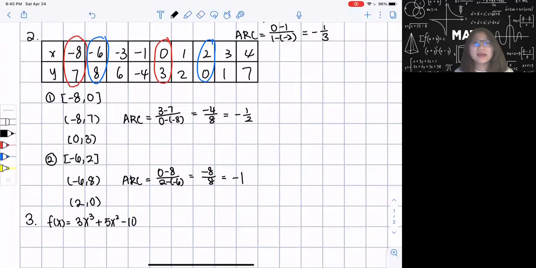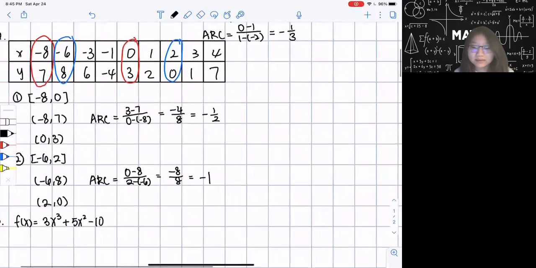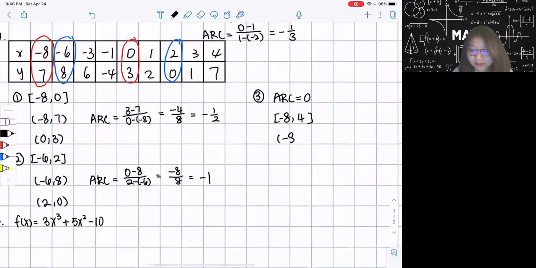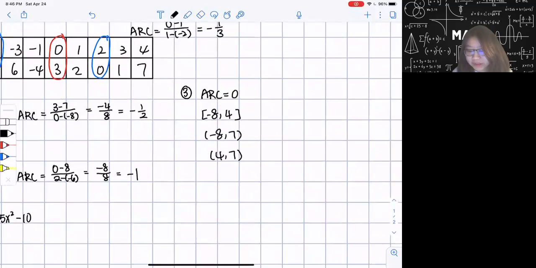So if the question asks you, what will be an interval where the average rate of change is 0? In this case, it will be the interval of -8 to 4. I'm going to write it here: average rate of change equals 0. The interval is from -8 to 4, because these 2 points are (-8, 7) and (4, 7). When I calculate my average rate of change, it is 7 minus 7 over 4 minus -8, so I basically have 0. Okay, that's my example of average rate of change equals 0.